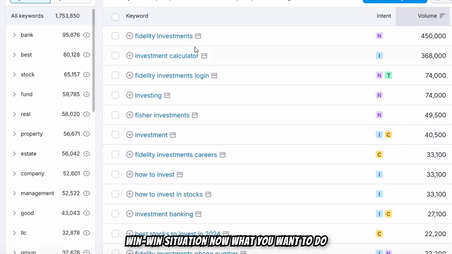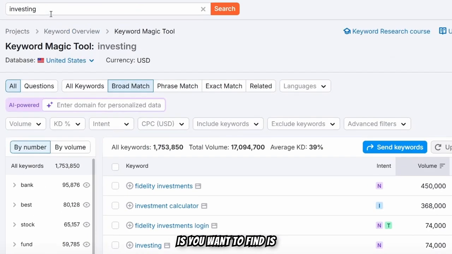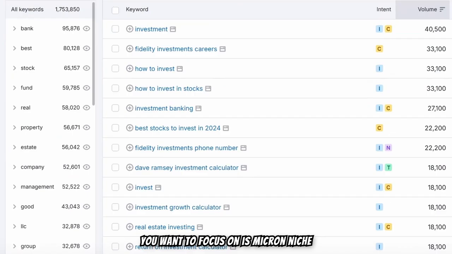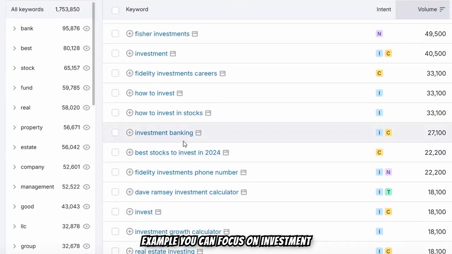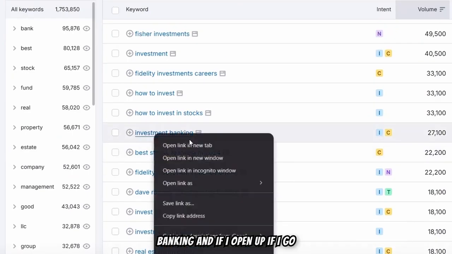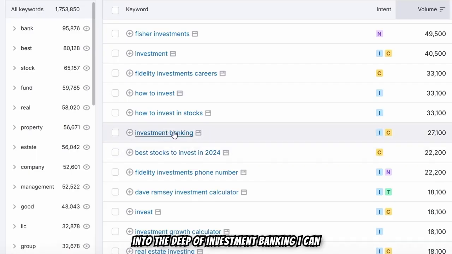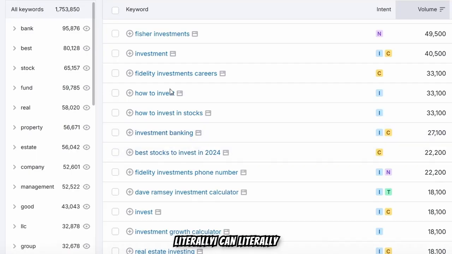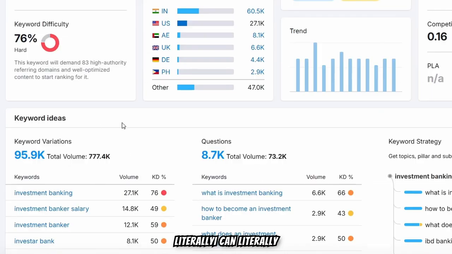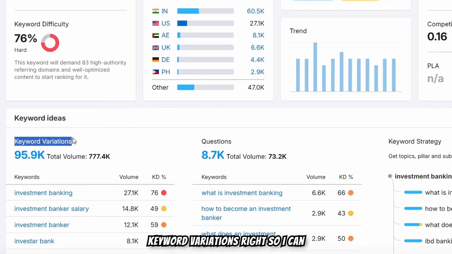Now, what you want to do is find a specific keyword. This is a seed keyword, investing. But again, there is also a niche inside a niche. First, what you want to focus on is a micro niche. For example, you can focus on investment banking. If I go into the depth of investment banking and scroll down, here I can find the keyword variations, right?